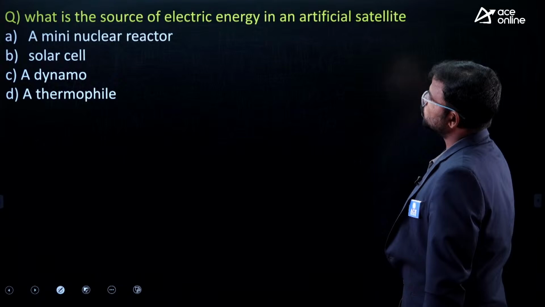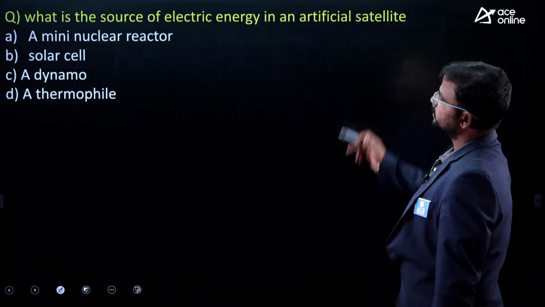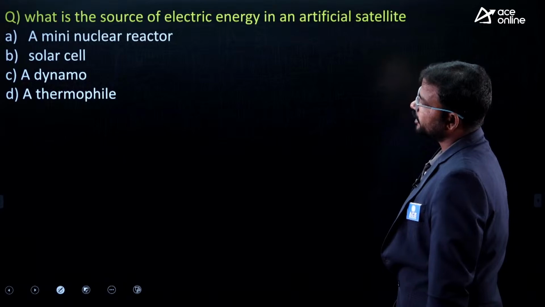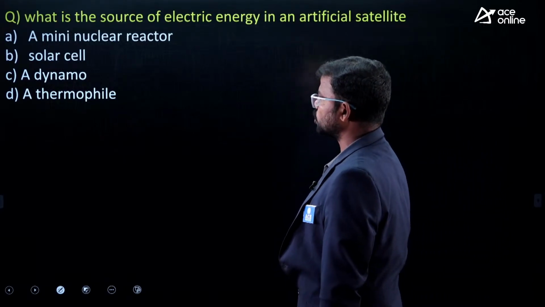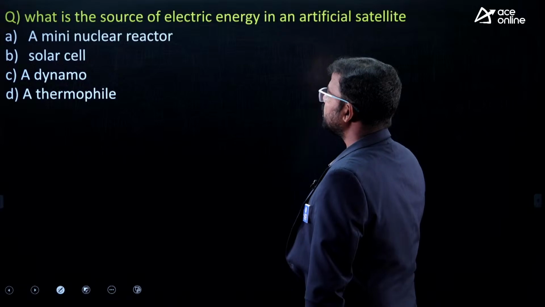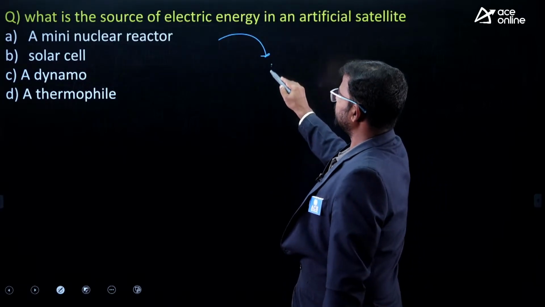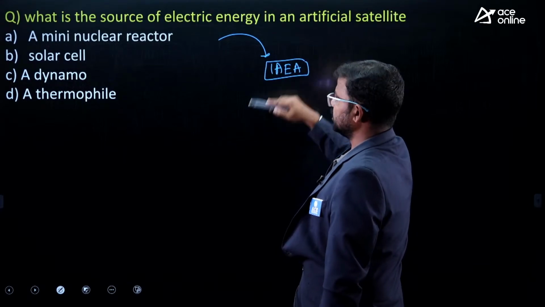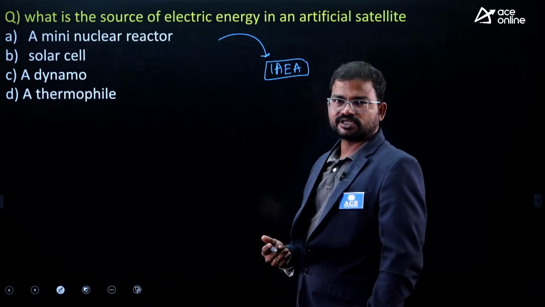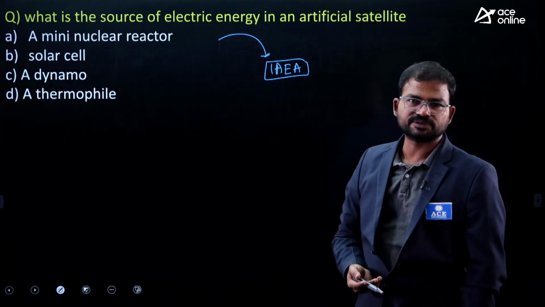Next, what is the source of electric energy in artificial satellites? Option A, mini nuclear reactors; next, solar cells; next, a dynamo; next, a thermocouple. Okay, mini nuclear reactor. According to the IAEA, the International Atomic Energy Agency, nuclear reactors are mostly classified into three types, based on capacity.